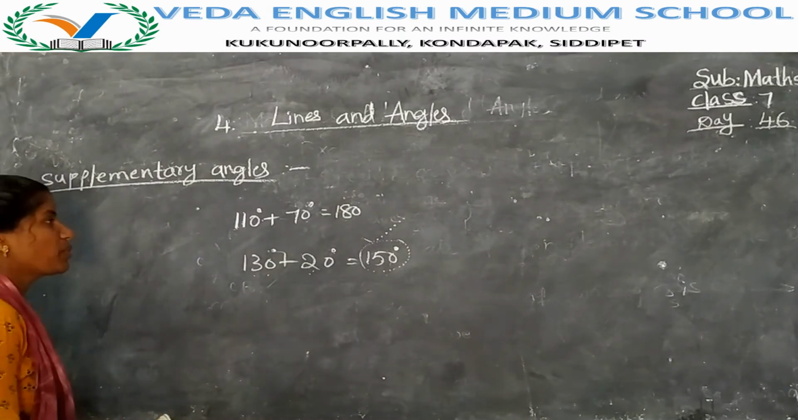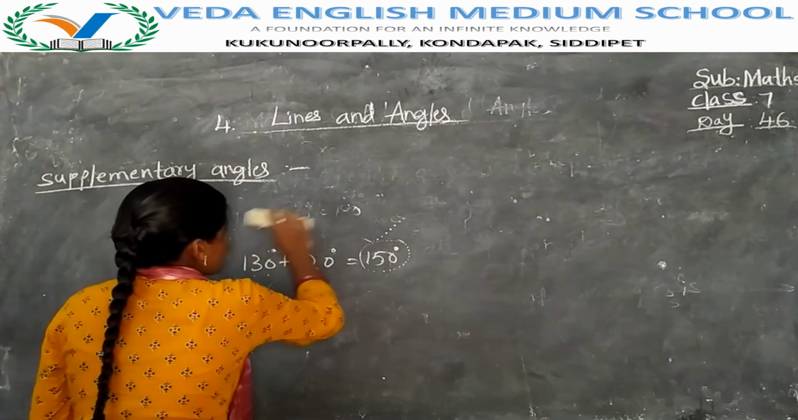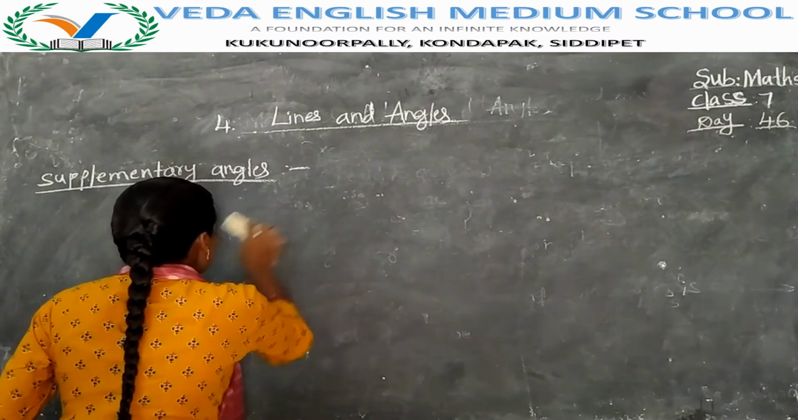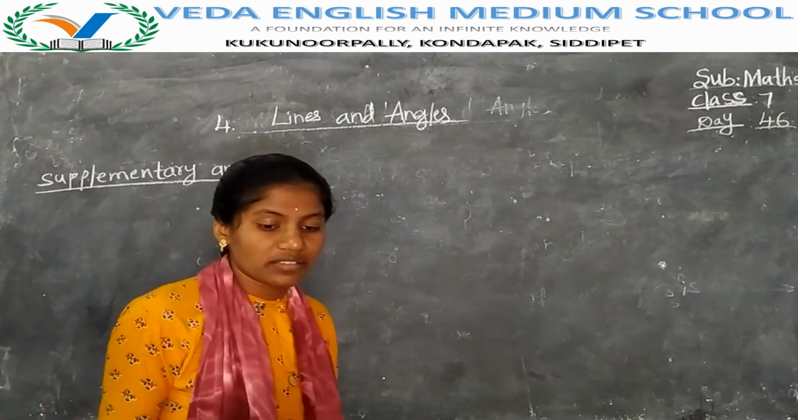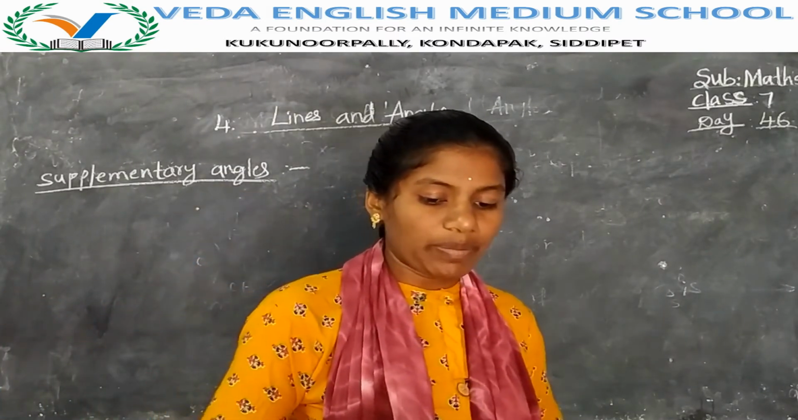What is the definition of supplementary angles, Nana? When the sum of two angles is 180 degrees, then those angles are called supplementary angles.